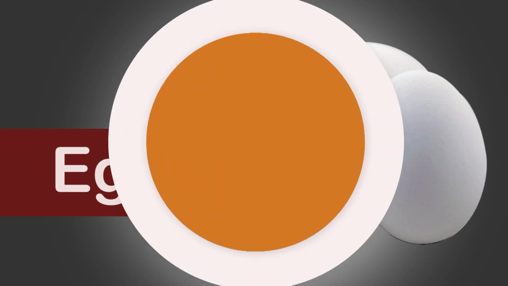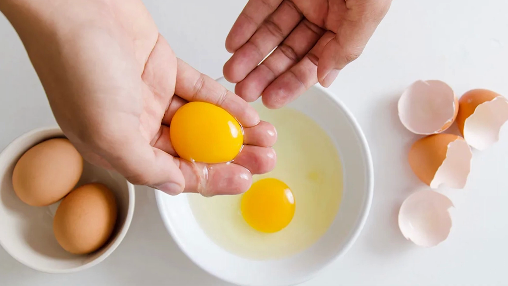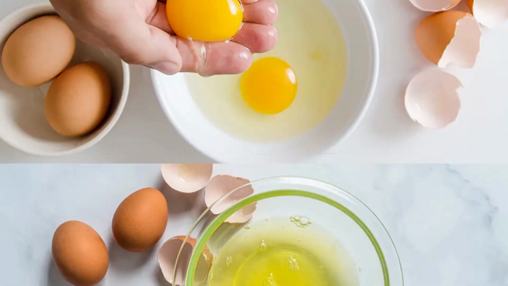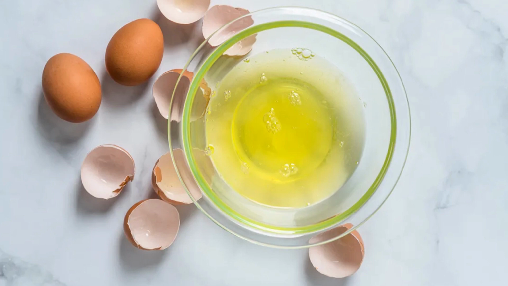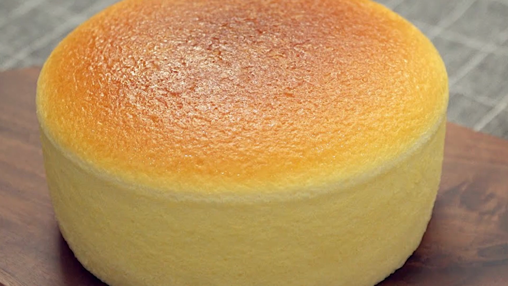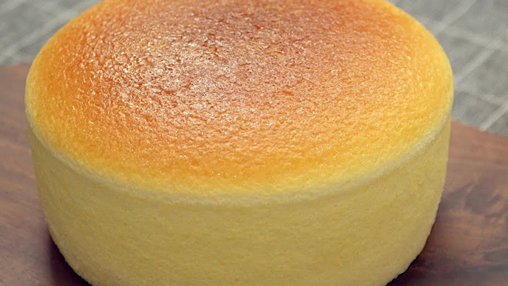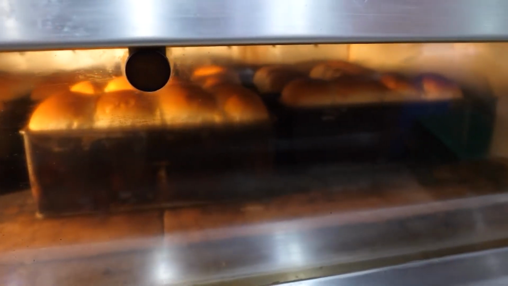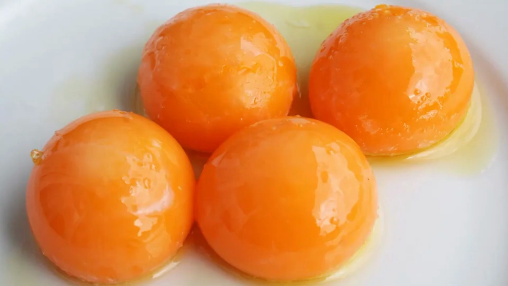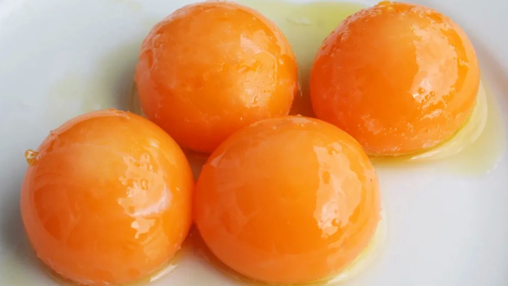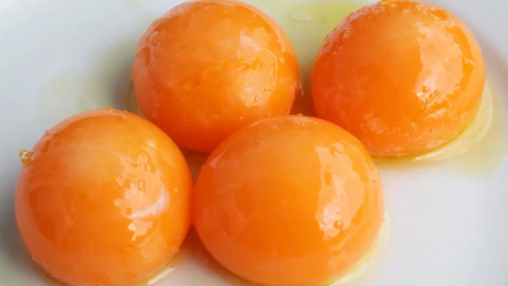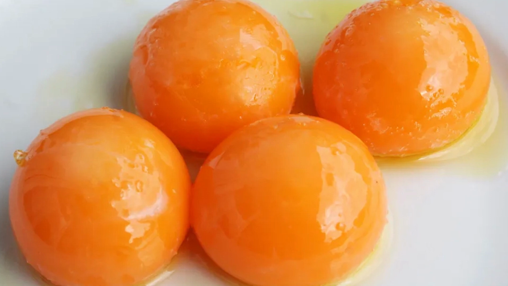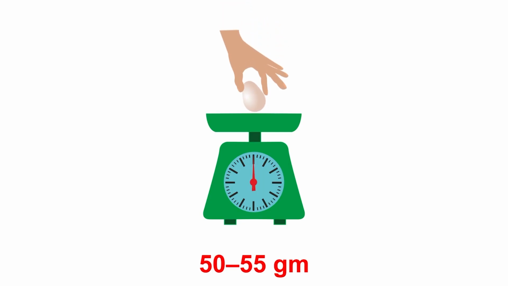Eggs. Students, eggs are another important material used by the baker. Both egg white and egg yolk are of great importance. Egg white works as a leavening agent and makes cakes and pudding lighter and fluffier. During baking, it solidifies to lock in the air. On the other hand, egg yolks emulsify well, providing richness and moisture to the baked goods. An average egg weighs around 50 to 55 grams.